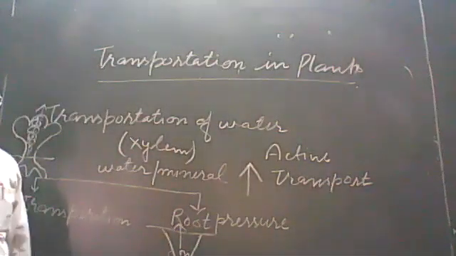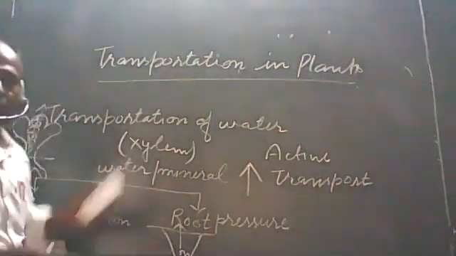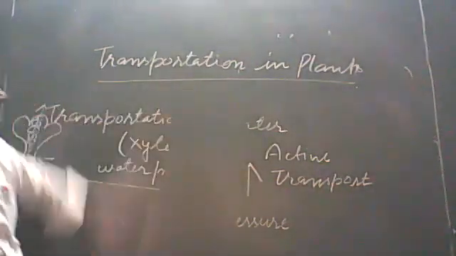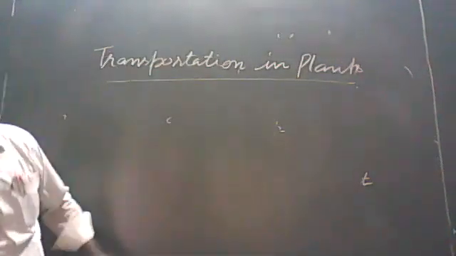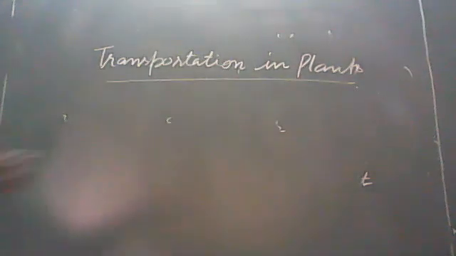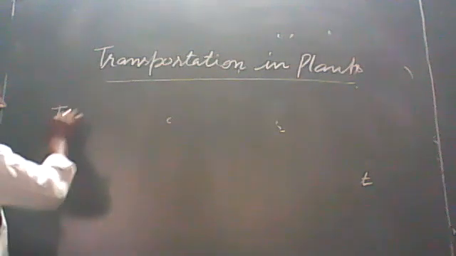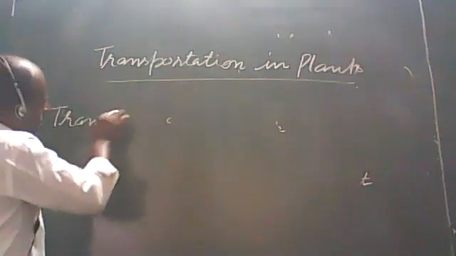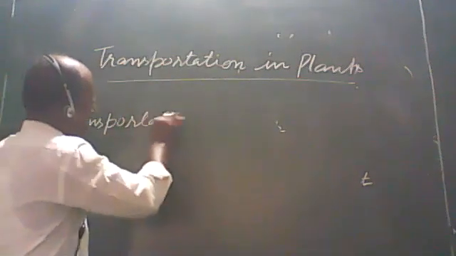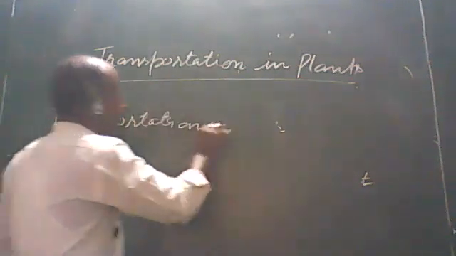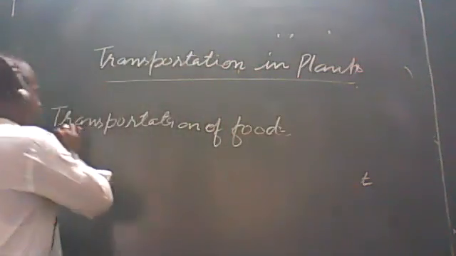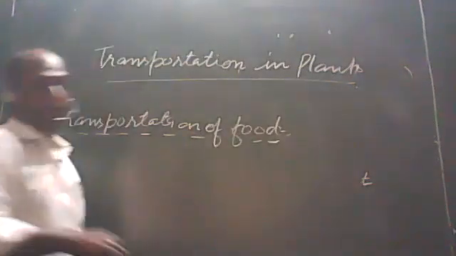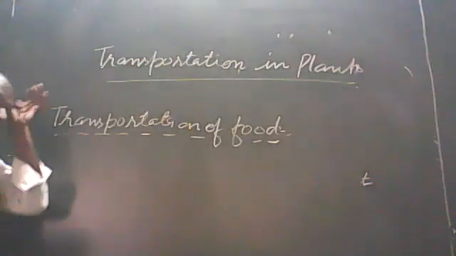Now we have to study about the transportation in phloem. Only 7 minutes remain, so we have to finish. We will clear our confusion the next day. We have to discuss the transportation of food and other substances. The last topic that is given in your book.